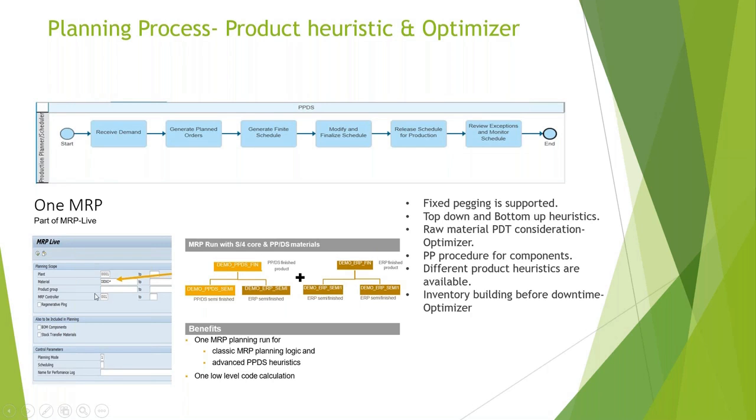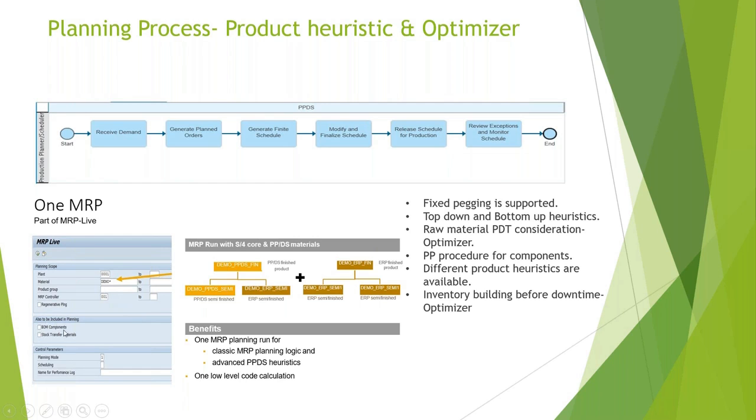So earlier we used to have a different planning algorithm for PPDS products and the ERP products. However, using MRP Live, we just have to maintain the plant, which is again optional. So all these settings are optional. If you don't maintain them here, it will run across your supply chain. And if you want to run it only for a plant location, you can mention the plants here. We can give material in the selection criteria if we have to execute it only for specific materials, versus in MRP, which is currently run across the plant. Here you can give the selection criteria for materials or MRP controller, etc. If you don't give any materials, it will run for all materials in that location.